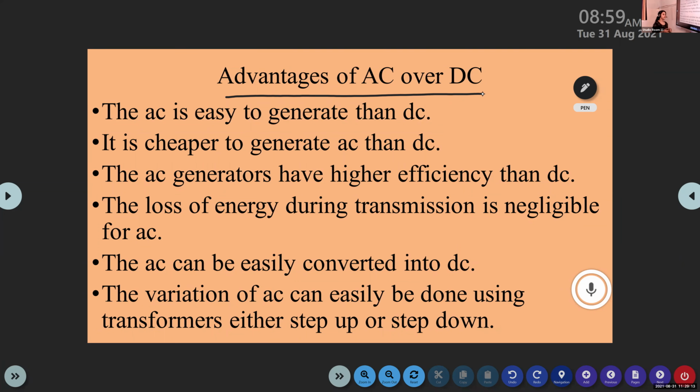The last one, the variation of AC can easily be done using transformers, either step up or step down transformers. So with the help of step up or step down transformers, we can vary the value of alternating voltage. If we need a high amount of voltage, we can use a step up transformer. And if you want to reduce the amount of voltage, we can use a step down transformer. We will discuss the construction and working of these transformers in this chapter.